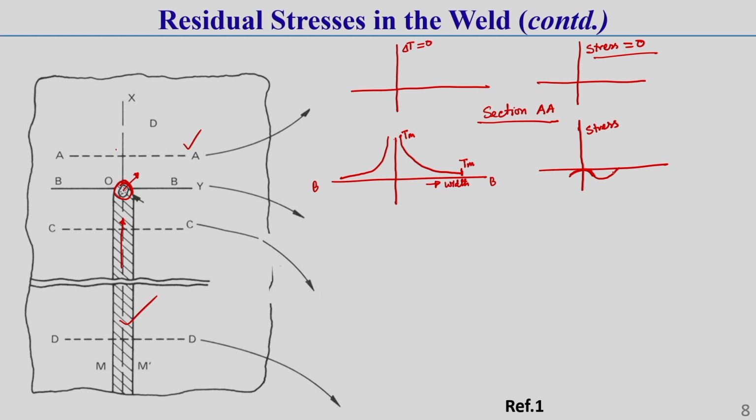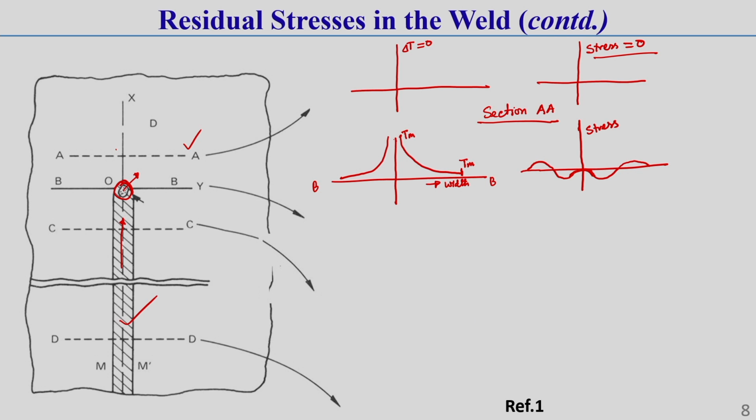Now, as this residual stress is balanced in nature, this compressive residual stress is resisted by the surrounding low temperature parent material. You should keep this in mind. So, the residual stress in this zone looks like this.